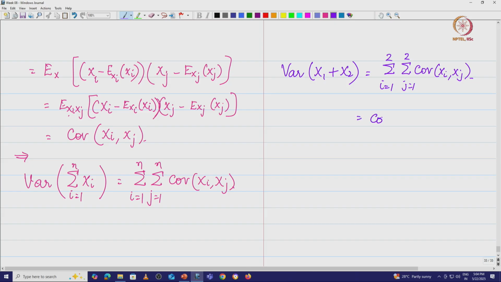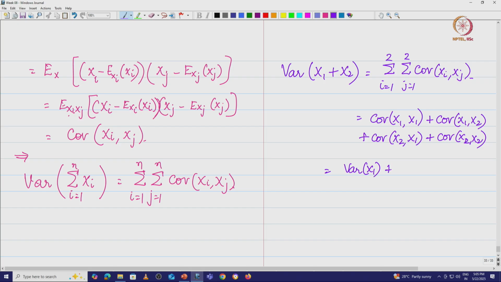I am going to get covariance of x1 comma x1 plus covariance of x1 comma x2 plus covariance of x2 comma x1 plus covariance of x2 comma x2. That is exactly the expression that we want. That is nothing but variance of x1 plus 2 times covariance of x1 x2 plus variance of x2. This is exactly what we were looking for.